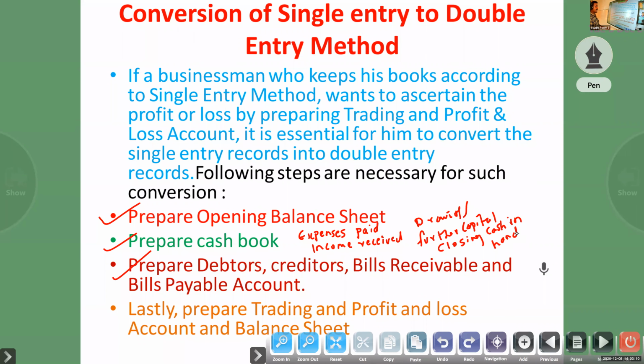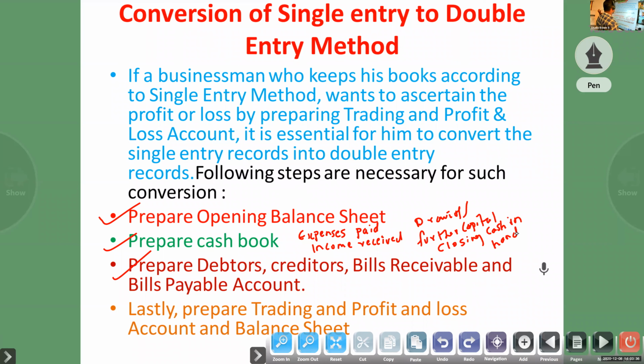Why are we preparing the cash account? To know the closing cash in hand. You look at cash in hand, it is given in the question, December 31st, 2013, 7,000. So that will come on the balance sheet asset side. First we have to write that amount, cash in hand. Clear?